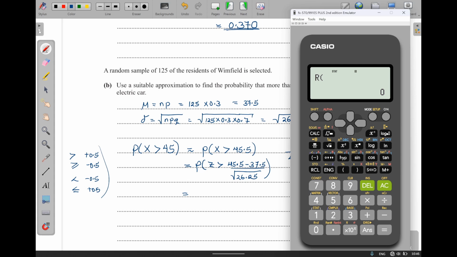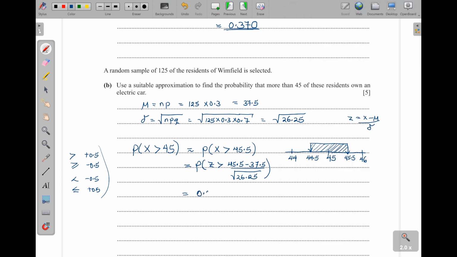Then I'll put this 45.5 minus 37.5. Then I'll divide that with the square root of 26.25. Okay, and close the brackets, and then we shall get 0.05921. And here I've used the calculator. If you want, you can even tell them I've used the calculator. So to 3 significant figures, it can even be written as 0.0592. Okay, so that is that.